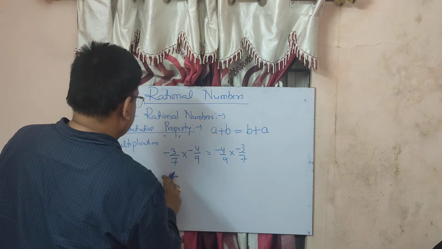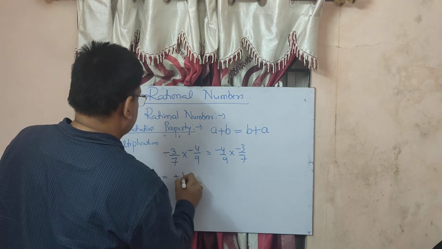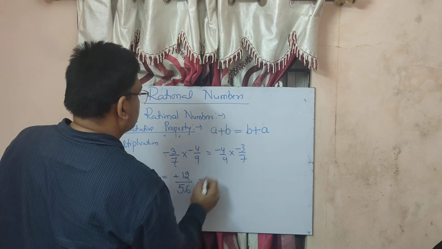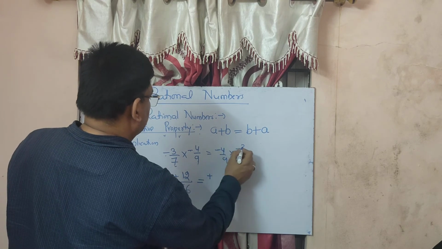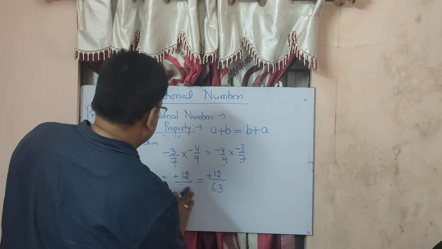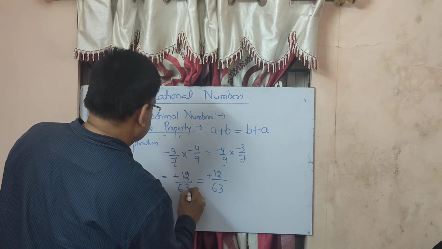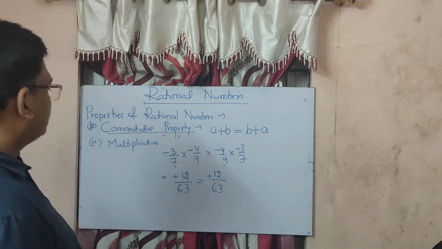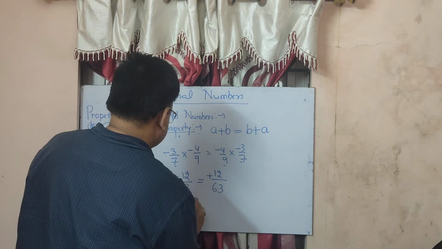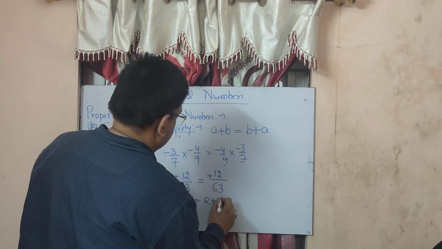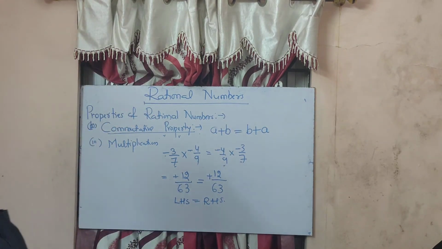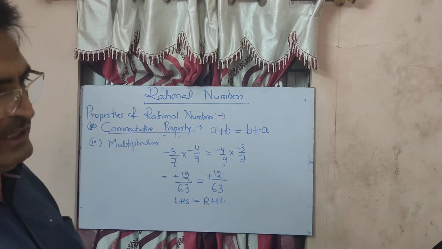Minus into minus becomes plus. 3 4s are 12, 7 9s are 63. Minus into minus plus, 4 3s are 12, 9 7s are 63. So you could see here LHS equal to RHS. It means it satisfies. It satisfies in respect of multiplication.